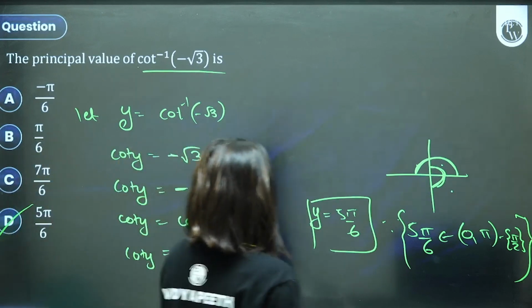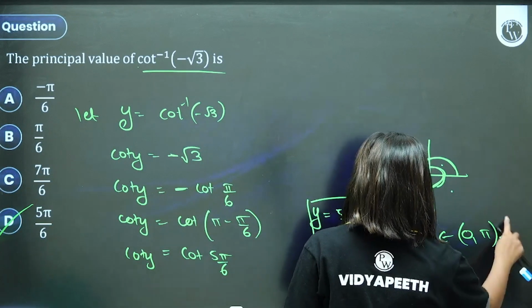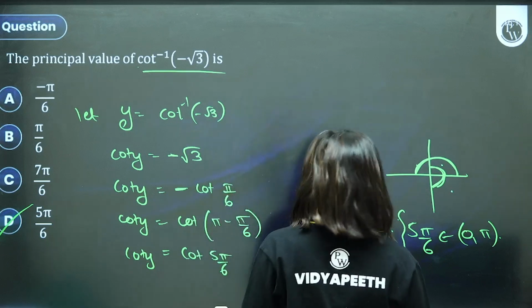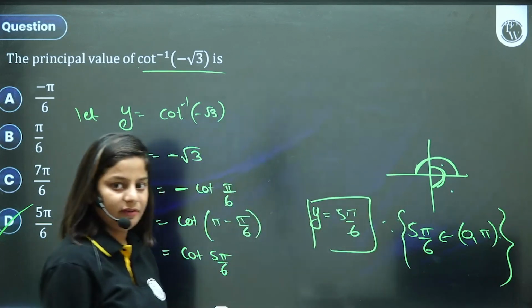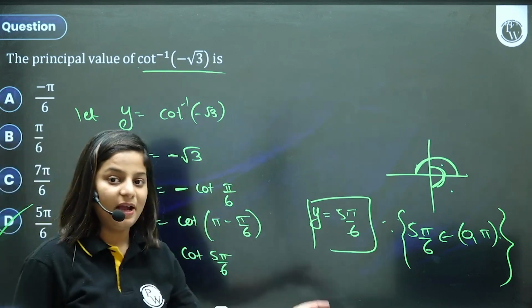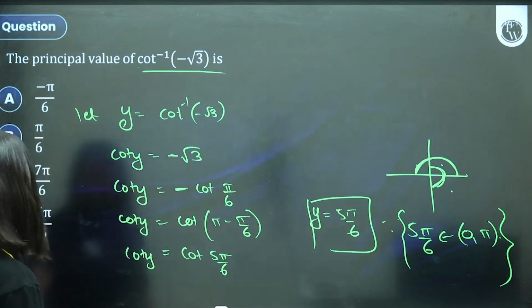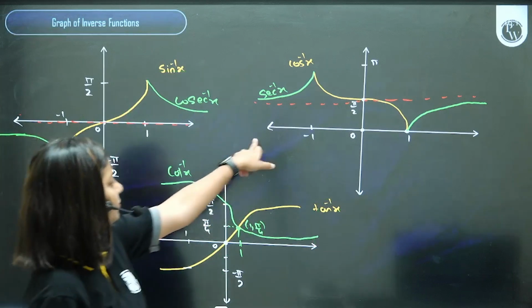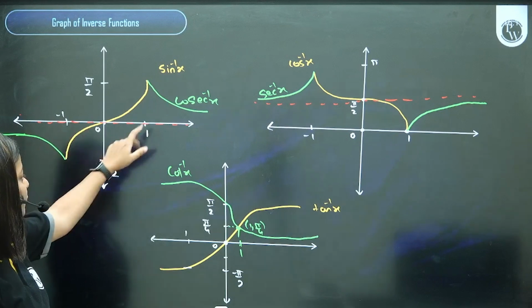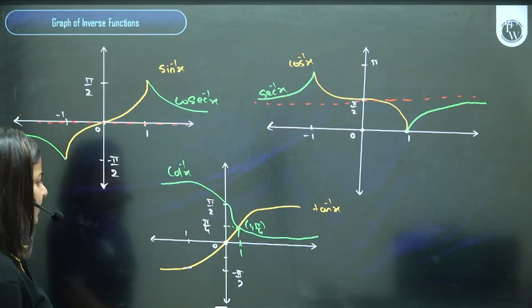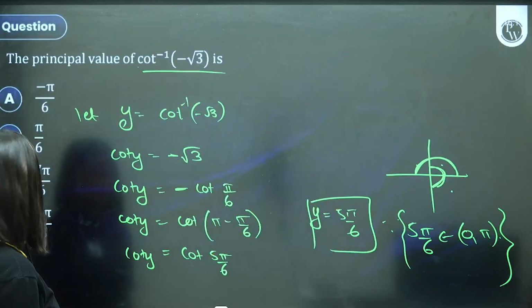Cot pi by 2, यहाँ पे मैंने गलत लिख दिया था ना. Cot के लिए ये नहीं होता. It's only open interval 0 to pi. We remove pi by 2 in case of sec. We learned it just now from the graph. Pi by 2 is removed from sec. 0 is removed from cosec. In case of cot, we ignore 0 and pi to round intervals.